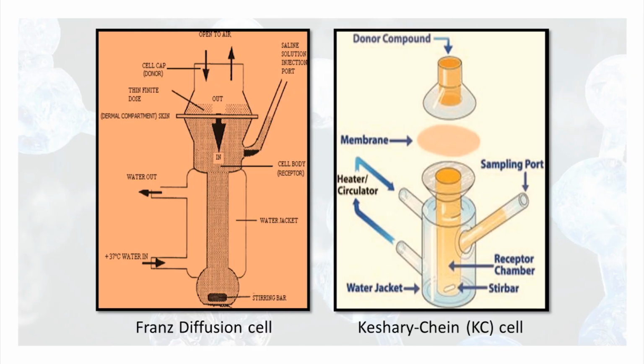So dear learners, you have seen that this is a very small apparatus made up of glass, and remember, it is unofficial, it is not official in any pharmacopoeia. Design and fabrication differ from one model to another depending upon the requirement or the inventions made by some scientists. For example, there are two cells, Franz diffusion cells and Keshary-Chien cells, KC cells as you say. You can see and learn the design of these cells. These are called vertical diffusion cells. There are horizontal cells also.